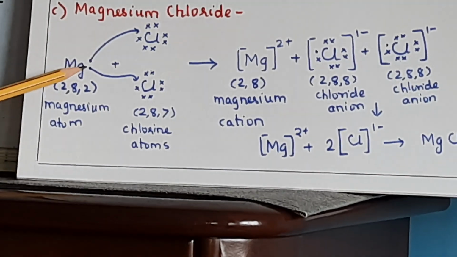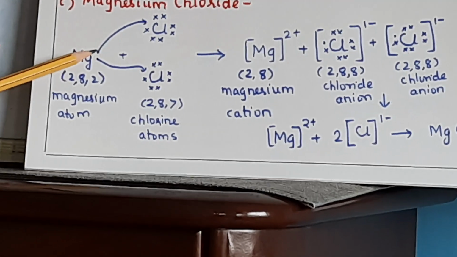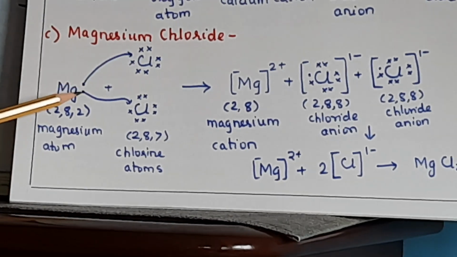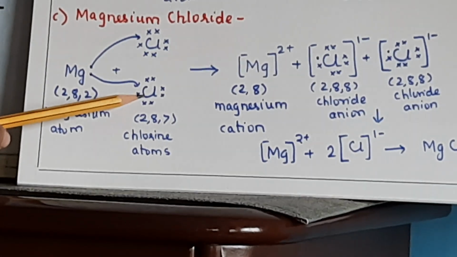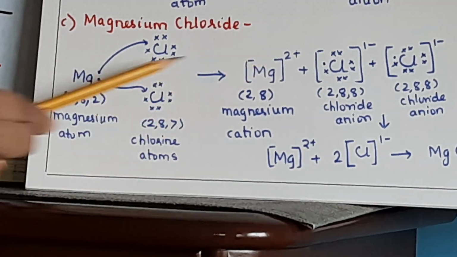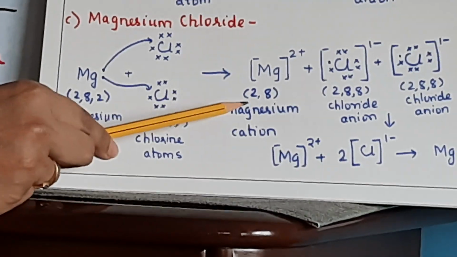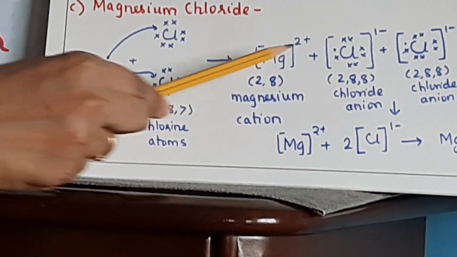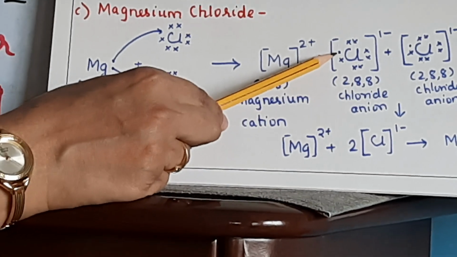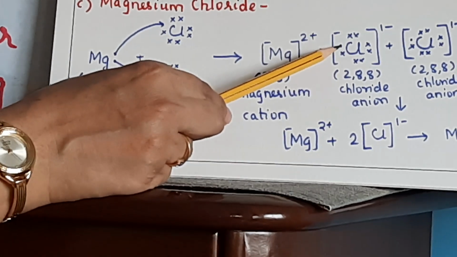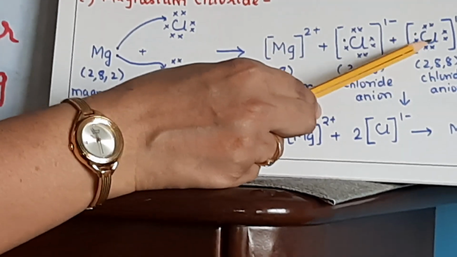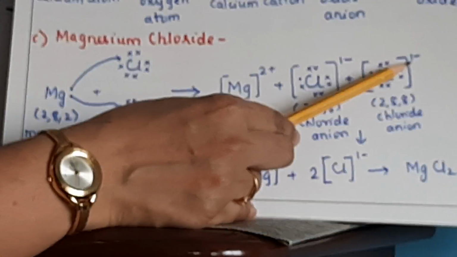Now each atom of chlorine will gain 1 electron from magnesium. So magnesium is donating here 1 electron and the other electron to the other chlorine atom. Okay. So now magnesium will be what? Mg2 plus, because it has lost these 2 electrons. Right. So this is the magnesium cation now. Now chlorine has gained that 1 electron. So you show the cross and along with that 1 dot which has come from Mg. So it develops a 1 minus charge. And the other atom also similarly will become a chloride anion, 1 minus.